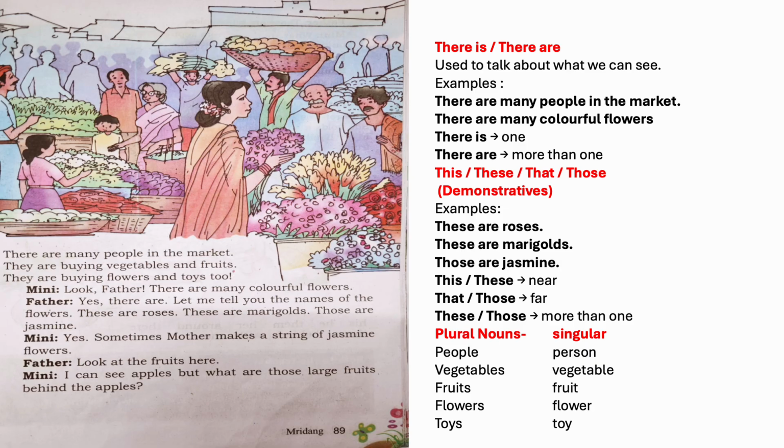So it's a describing word or adjective. Behind means it's a position word. It tells us where the fruits are. The word but is a joining word. It joins two ideas.